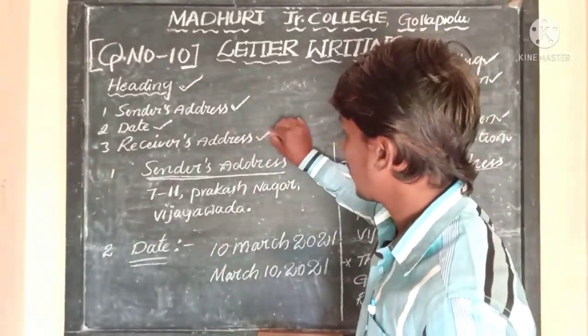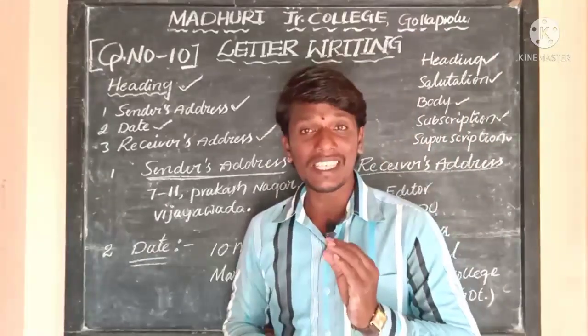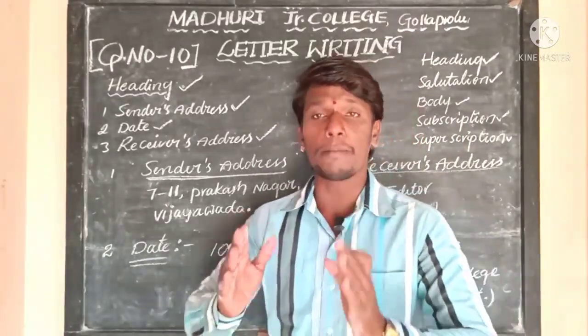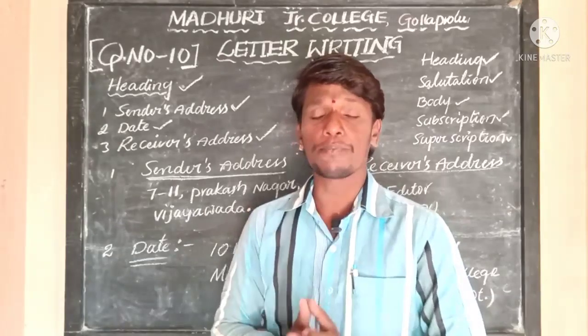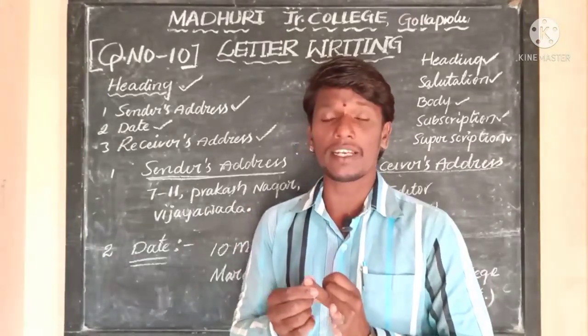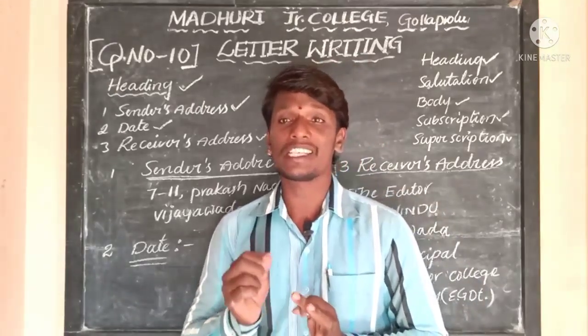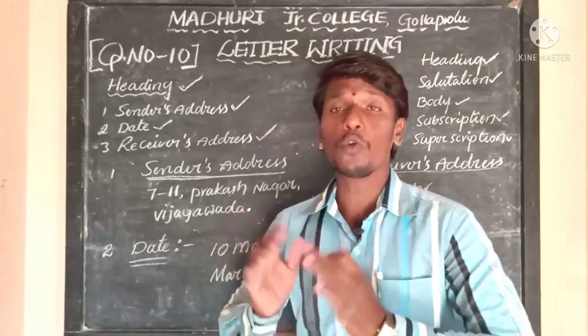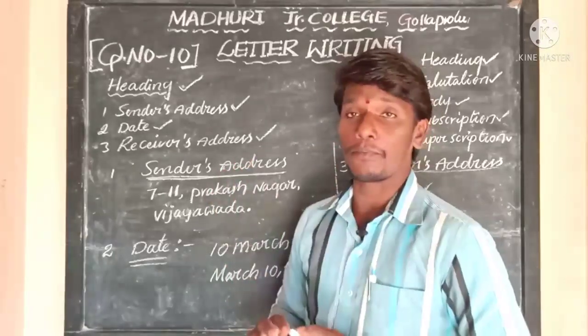And also the receiver's address. The very first one is the sender's address, the second one is the date of writing the letter, and the third one is the receiver's address.